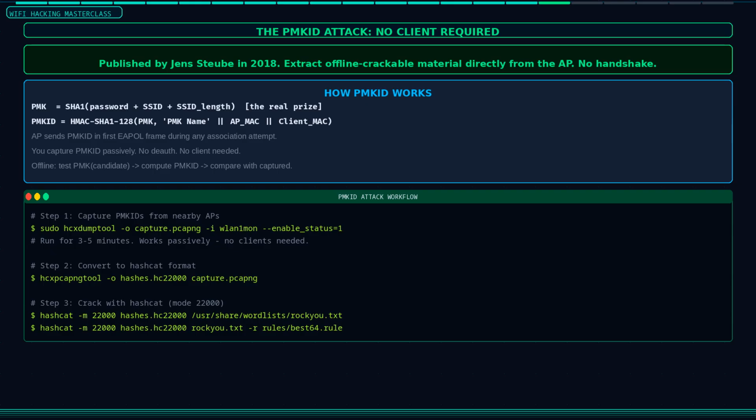Then convert with hcxpcaptool -o hash.hc22000 output.cap. Then crack with Hashcat using mode 22000: hashcat -m 22000 hash.hc22000 wordlist.txt. The PMKID attack is faster to set up and requires no client presence, making it the preferred first step in authorized Wi-Fi assessments today.